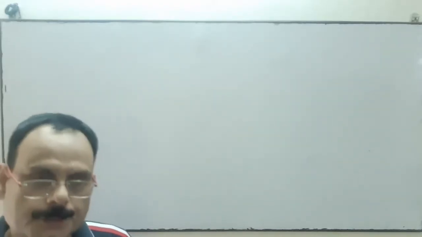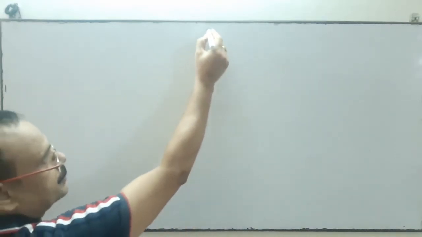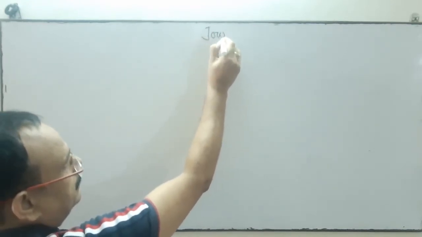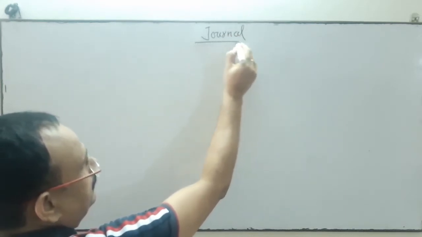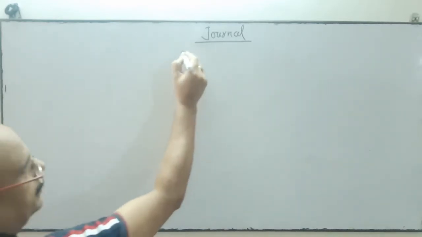Now come to the next topic, journal. Your next topic is journal. This is the next chapter, journal. Is it clear? This is called journal, books of original entry.